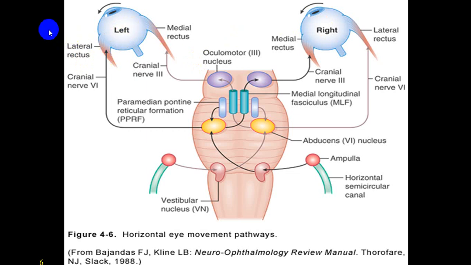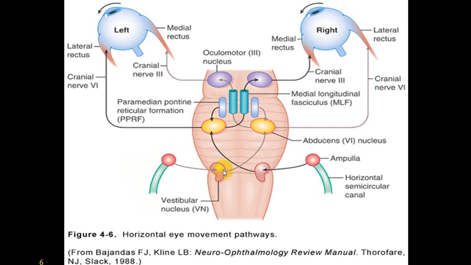So in a left gaze, right frontal eye field area takes part, and in a right gaze, left eye field area takes part. Also you get a stimulus from a vestibular apparatus, particularly the horizontal semicircular canal, which gives an input to the vestibular nucleus.